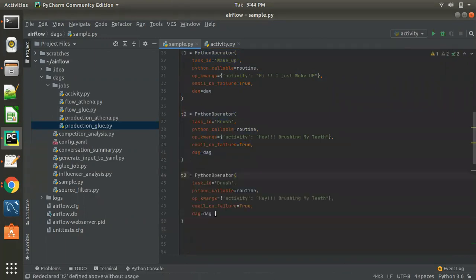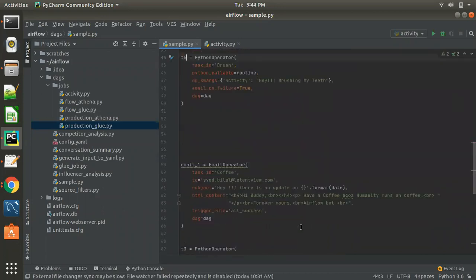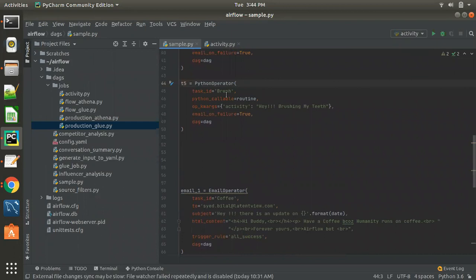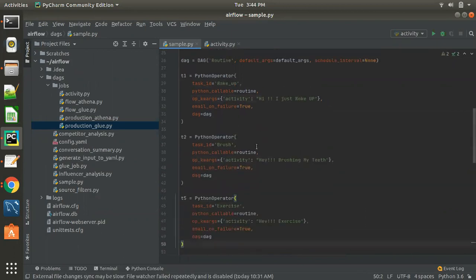I'll add another task which calls the same function but with a different message. Maybe this is T5. I think I have it till T4. Yeah, I'll have T5, and this is an exercise task. I want this return function, when this task gets executed, I want this function's message to be retrieved in another function.